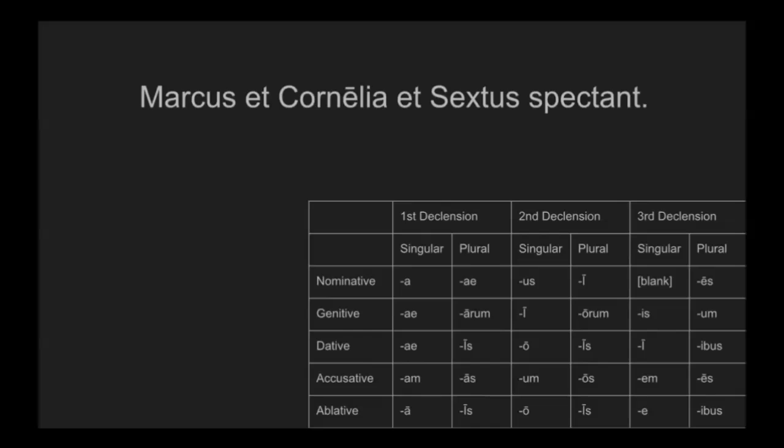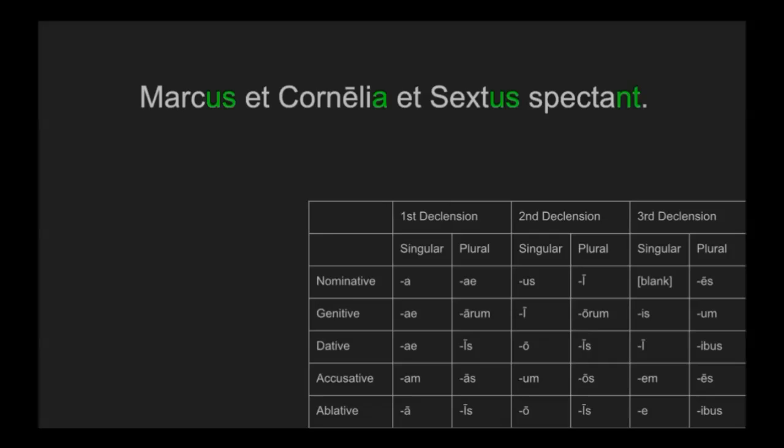Marcus et Cornelia et Sextus spectant. If we look at the endings for this sentence, we see that spectant has an nt ending that tells us that we need to have a plural subject here. However, if we look at the rest of the sentence, we see that all of the other nouns end in a nominative singular ending. But we can take all three of those, since they're combined with et, as the group subject for this sentence. So those three together form a plural, and so they are the subjects for spectant. So the sentence is, Marcus and Cornelia and Sextus watch.